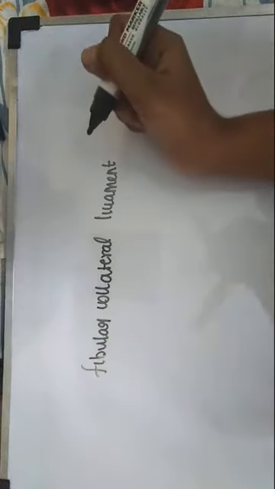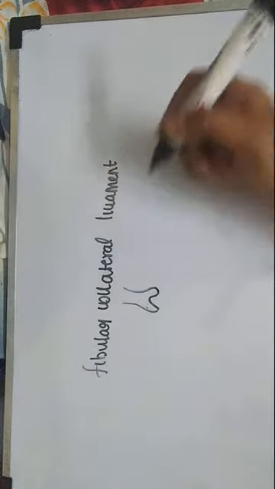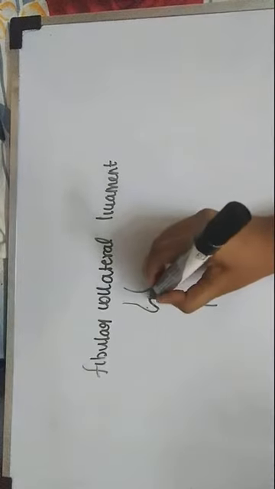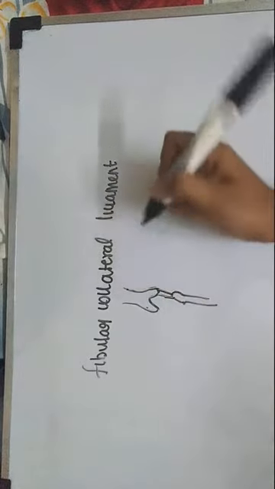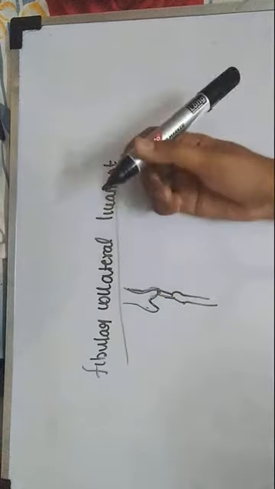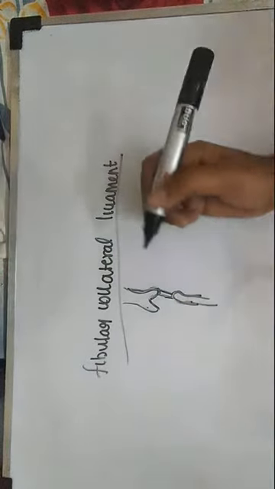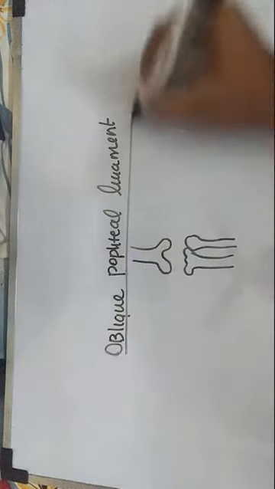Now next we'll go with the fibular collateral ligament. This is the easiest thing. As the fibula is a lateral bone, the fibula will be somewhat like this. Above it is attached to the lateral condyle of the femur, below it is attached to the head of the fibula. That's all. For the fibular collateral ligament, just remember the attachments: above it is attached to the lateral condyle, as the fibula is a lateral bone. Below it is attached to the head of the fibula.